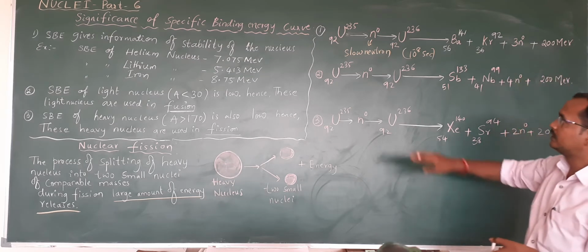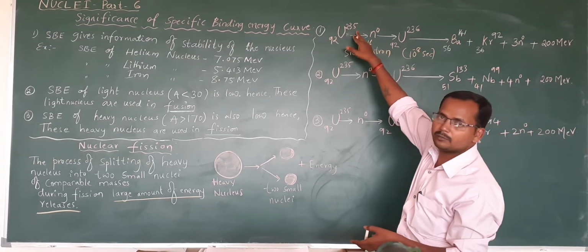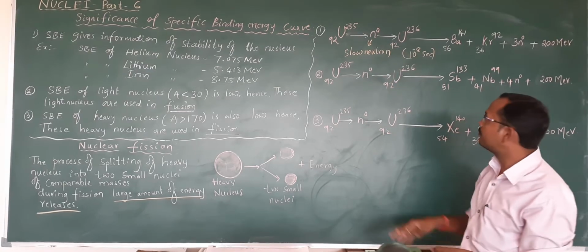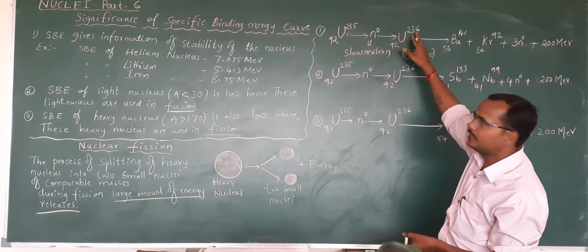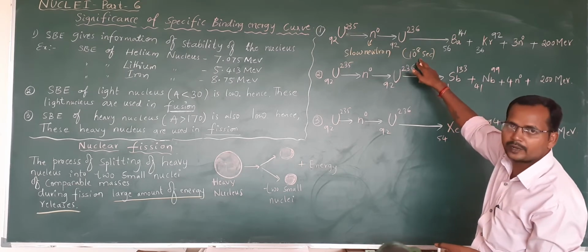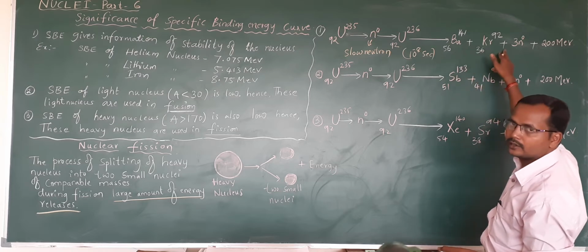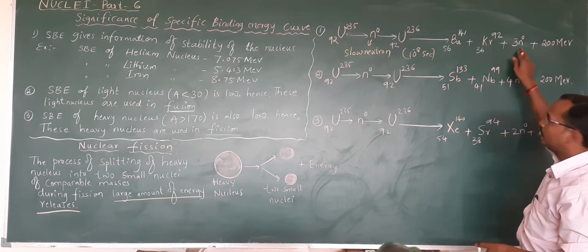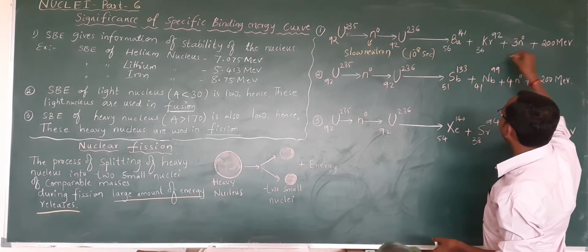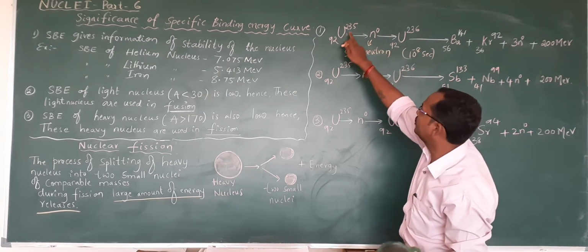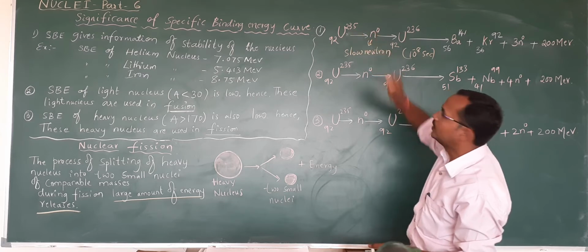I will revise. Uranium-235 bombarded with a slow moving neutron forms the compound nucleus uranium-236, and within 10 raised to minus 8 seconds it splits into barium and krypton plus 3 neutrons. Add all the mass numbers: 141 plus 92 plus 3 neutrons gives 236, which equals uranium-235 plus 1 neutron.